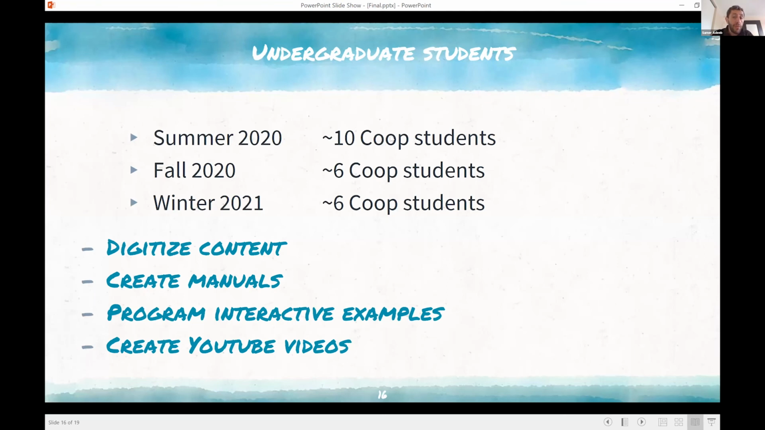Over the summer, we hired about 10 co-op students, then 6 co-op students last term, and 6 co-op students this term. Some are computer engineering students, some are mechanical engineering students, depending. They're working on digitizing content, creating manuals, and programming interactive examples, and they also create YouTube videos.